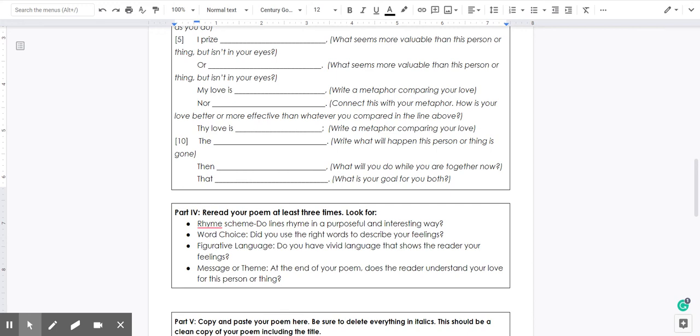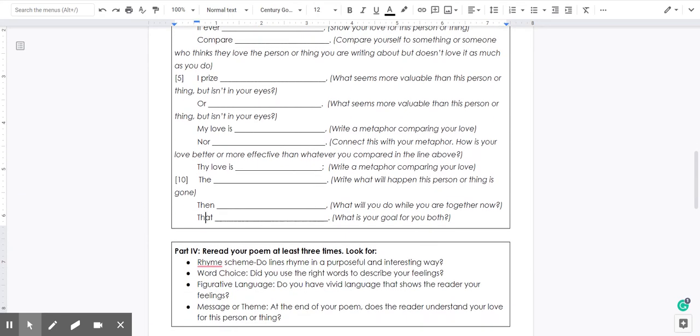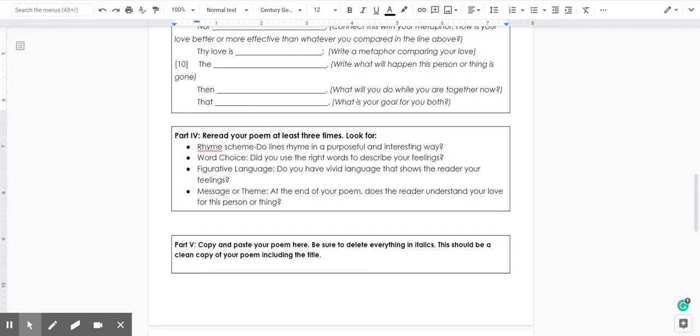And then last, or almost last, what will you do while you are together right now? While you are with this person or this thing, then what? What is going to happen to your love, so that what? What is the goal for you both? Again, go back and reread that Anne Bradstreet poem so that you are really familiar with the use of repetition and her comparisons, her metaphors, and then thinking in the future about what will happen, so that in the present you are able to value that love or relationship that you have with this person or this thing.